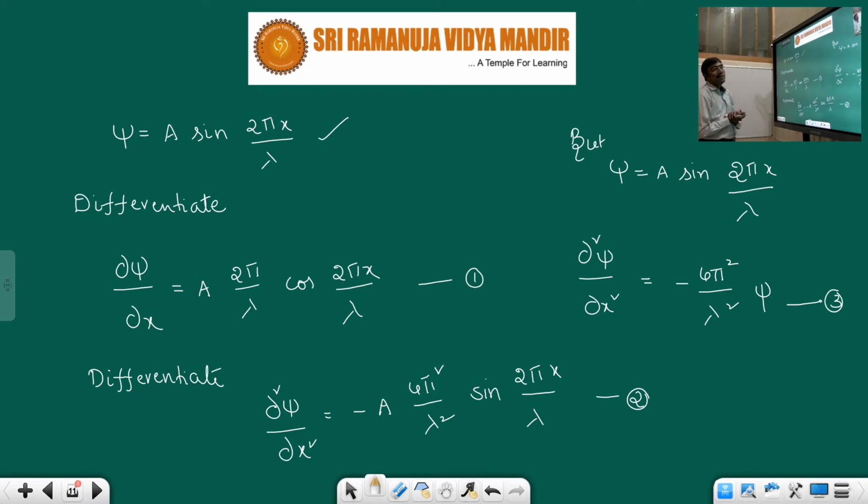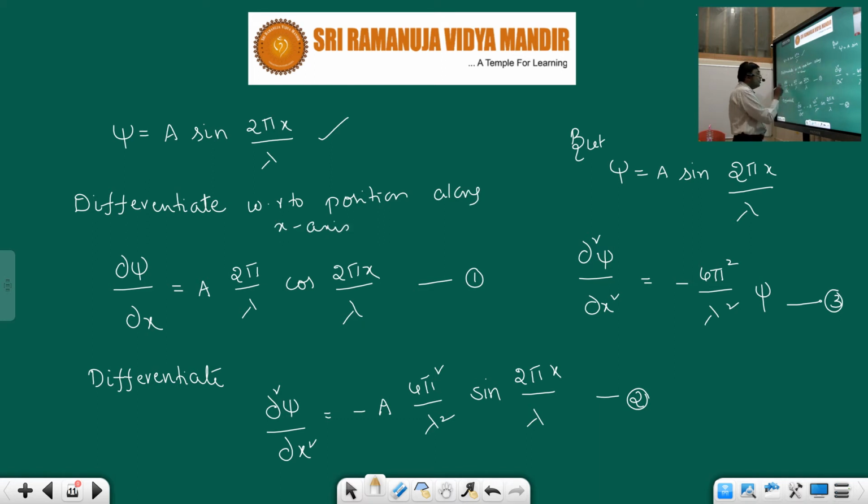Now differentiate. I think you have learned the differentiation basics. So you differentiate with respect to position, along which axis? Along the x-axis.